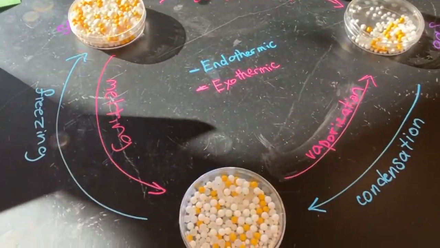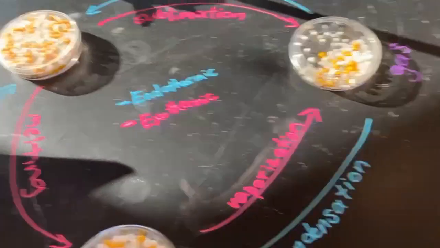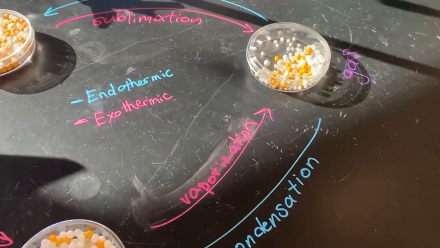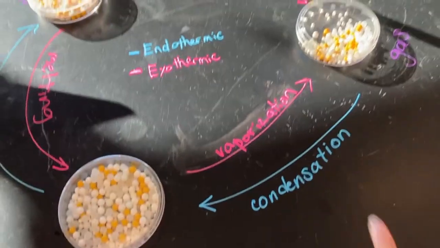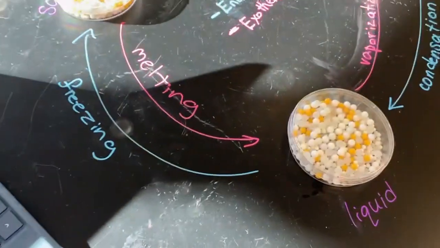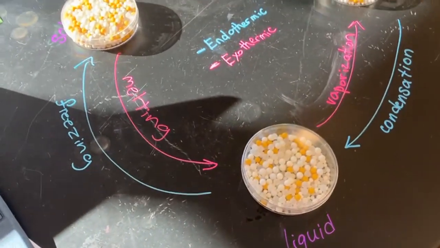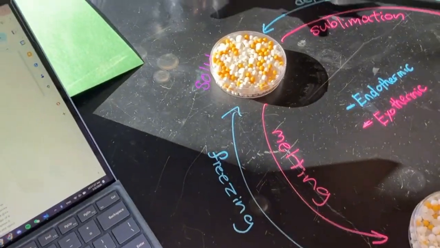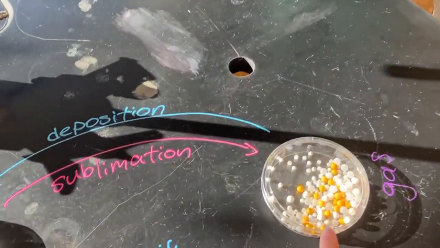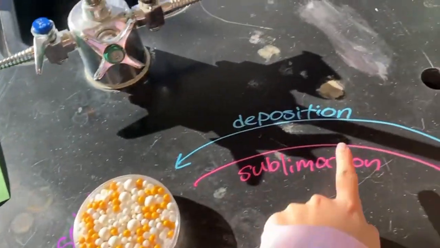When substances change from gas to a liquid, the intermolecular forces of attraction increase in strength, and this process is called condensation. And intermolecular forces of attraction also increase when substances change from a liquid to a solid, and this is called freezing. And when it goes from a gas to a solid, this is called deposition.